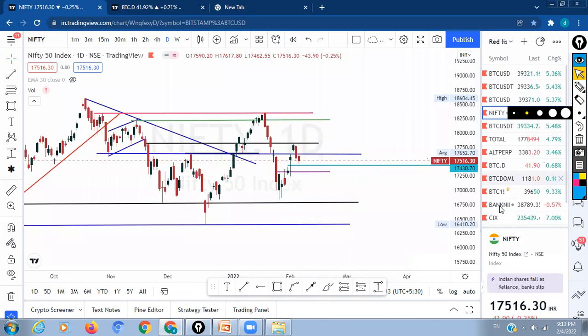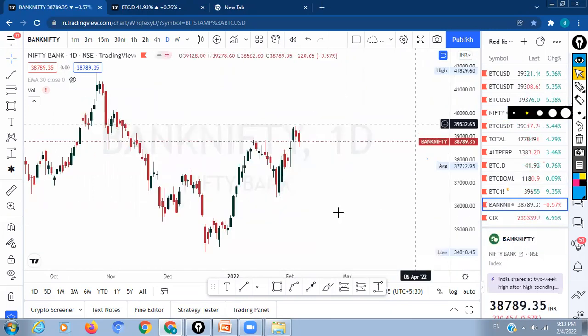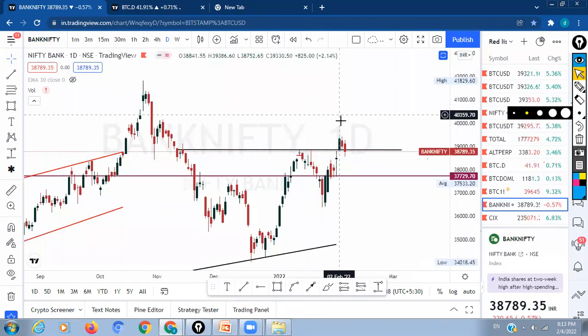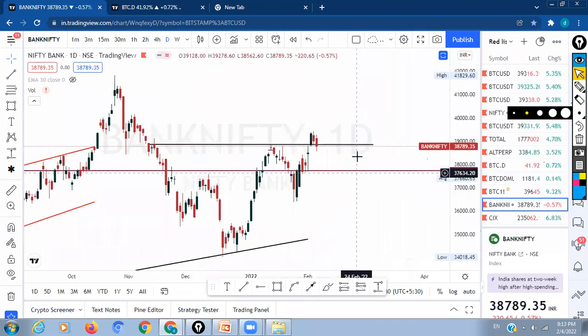Same for Bank Nifty, 41K will be a target. Up to these levels it will be a target. It will react to these levels, and also it will be traveling to 41K.